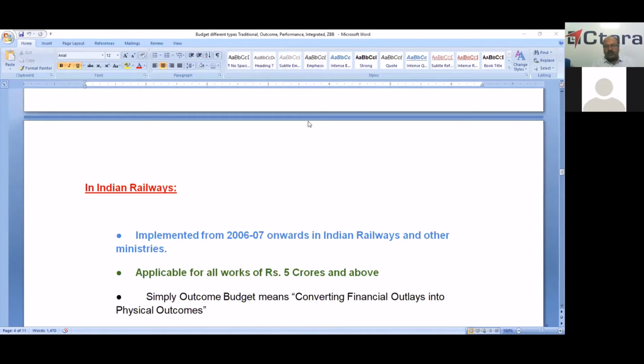So from 2006-07 onwards, it was implemented in Indian Railways and other ministries. However, it is applicable for works of 5 crores and above only. Now, only for works of value 5 crores and above, it is applicable.